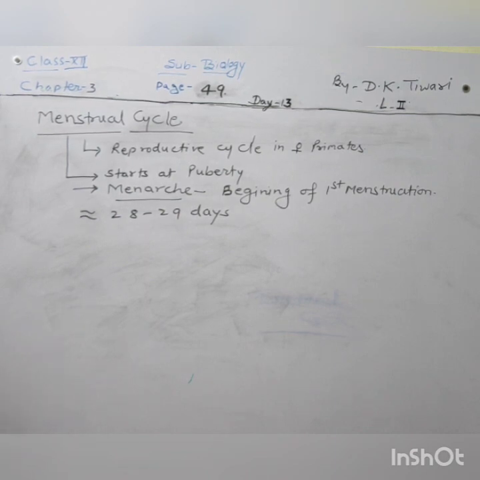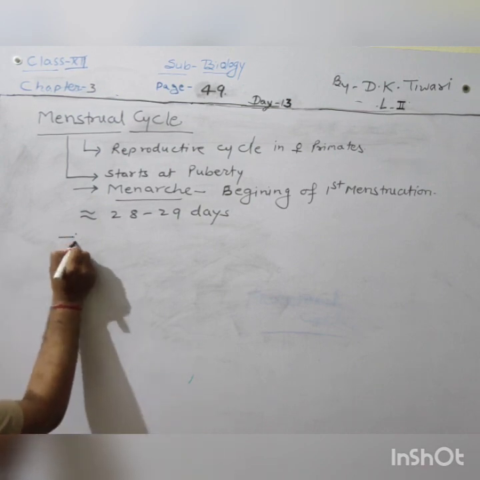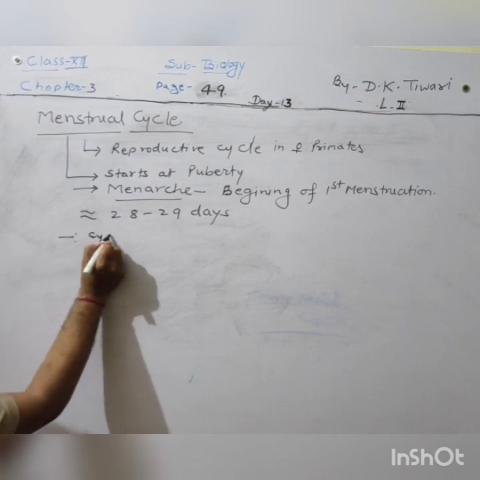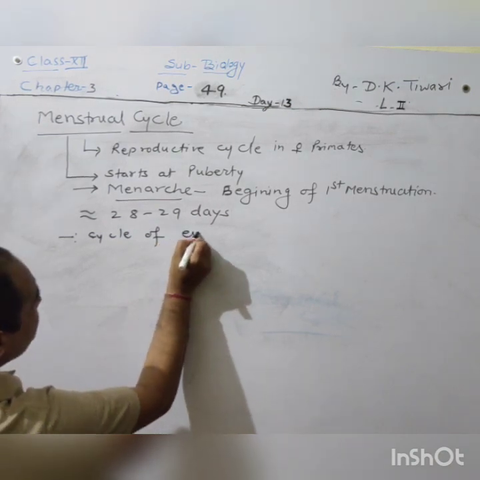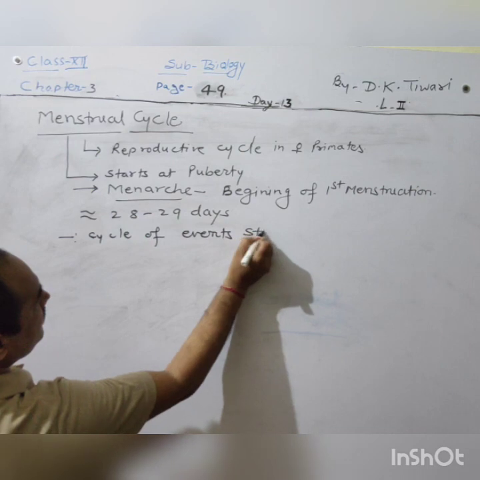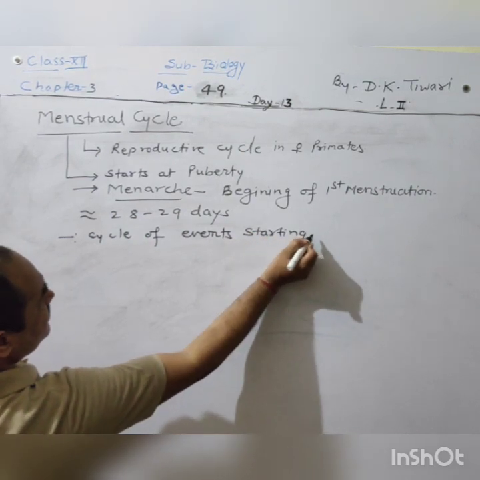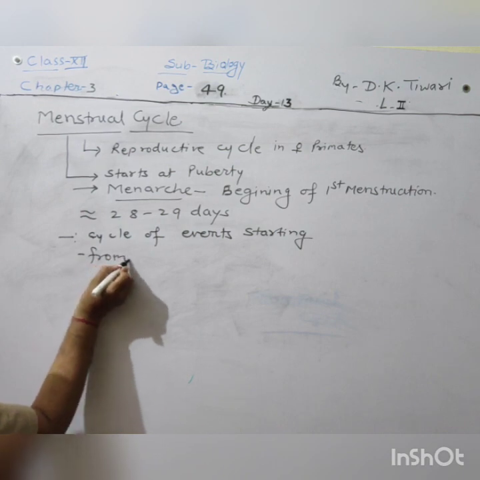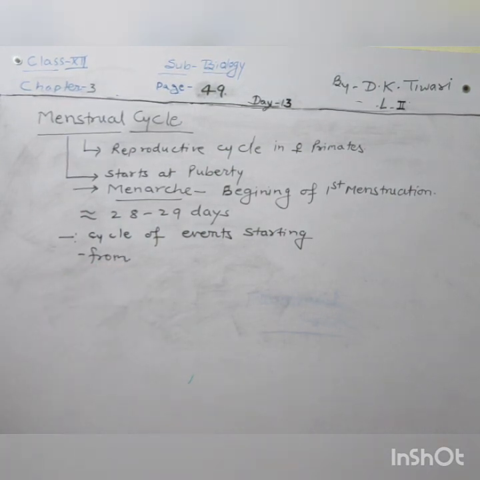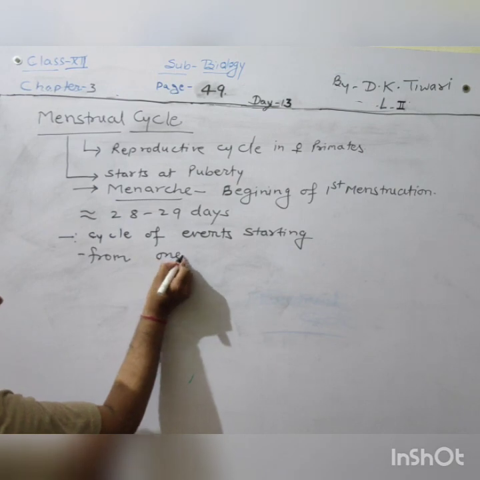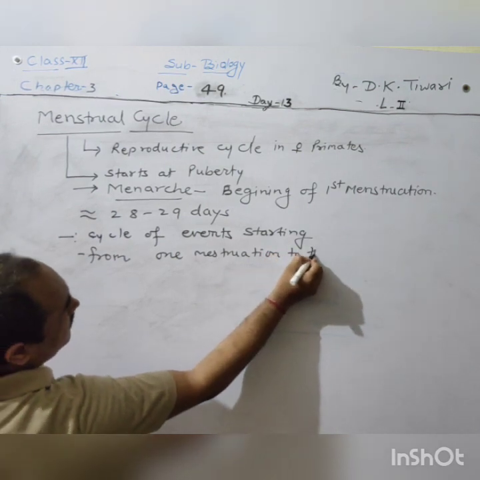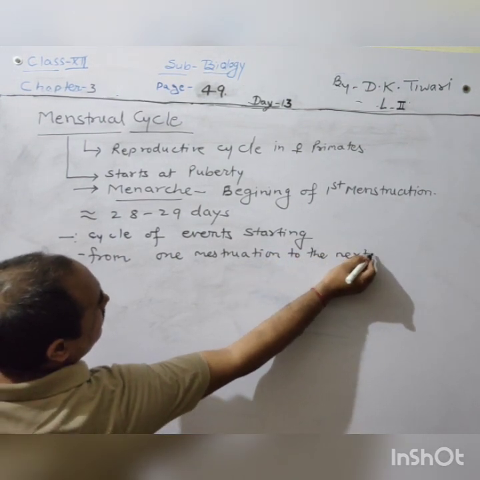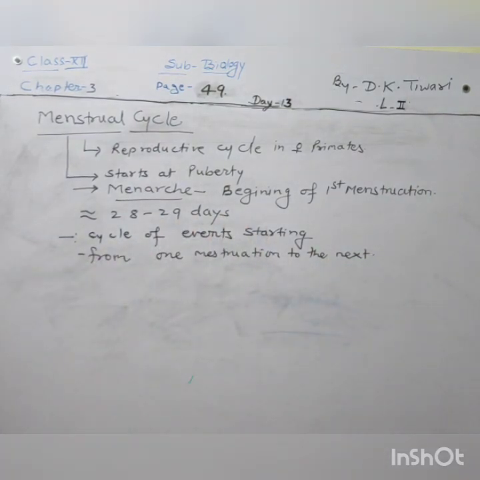Now we can define it as a cycle of events starting from one menstruation to the next. That is why it is called a repetitive cycle of events.